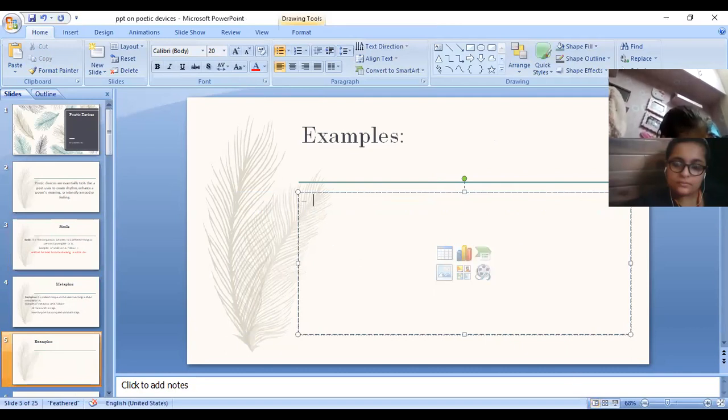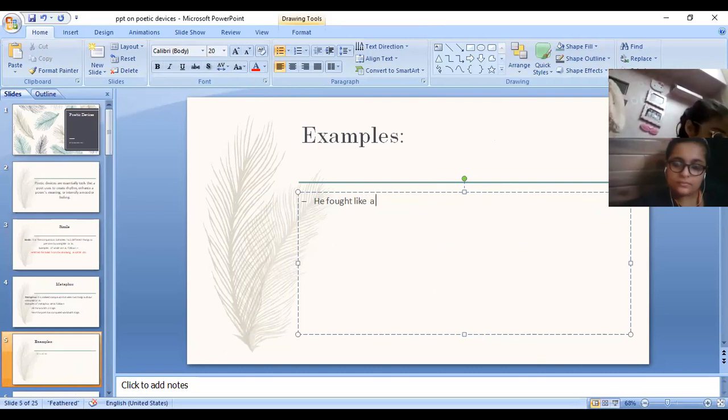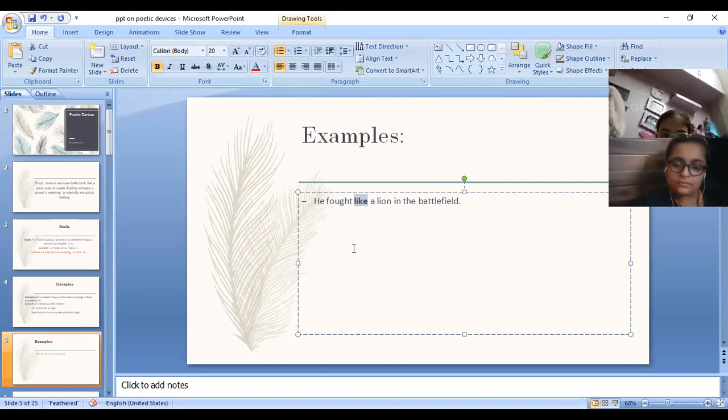One more example, like he fought like a lion in the battlefield. So now can you tell me the comparison? Are two things compared, or two people, or one man and a lion? Ma'am, a lion and a man are compared in this, and we are using here like.